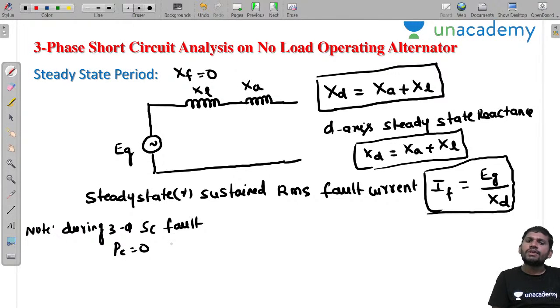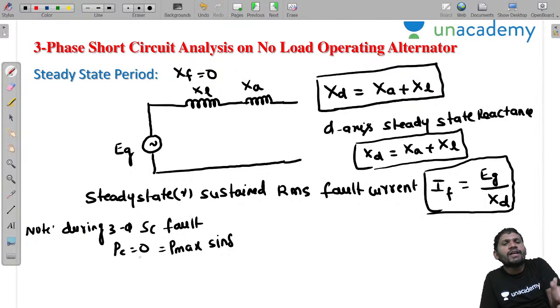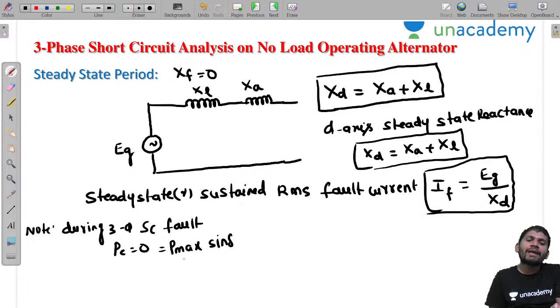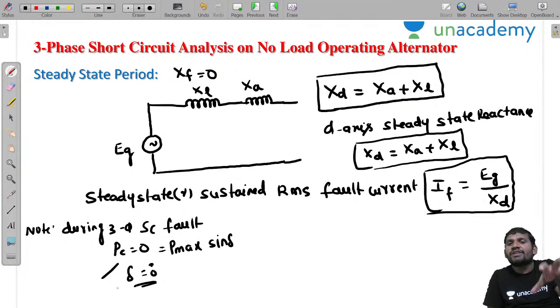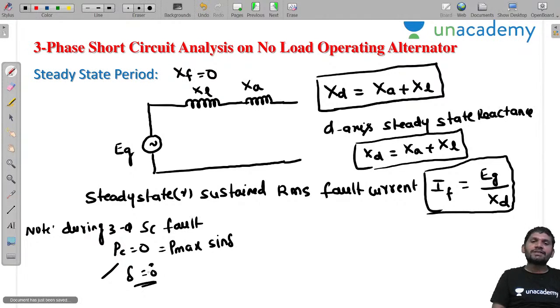P equals P max into sin delta. Because of the three-phase short circuit fault, voltage is 0, then power equals 0. P max is not 0, so delta is 0. That's why I am taking Eg at angle of 0, and every time I am taking it as Eg. This is the reason. Before the fault, I represented Eg at angle of delta, but here I'm not considering delta. That's why I directly wrote this Eg by X.